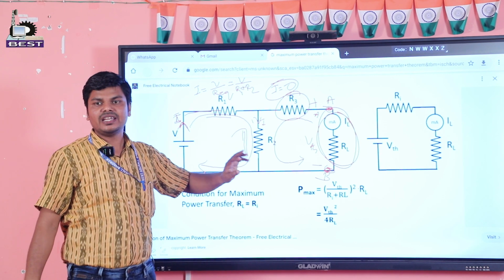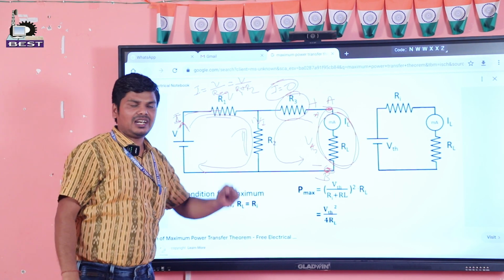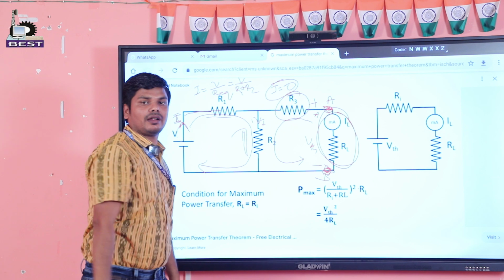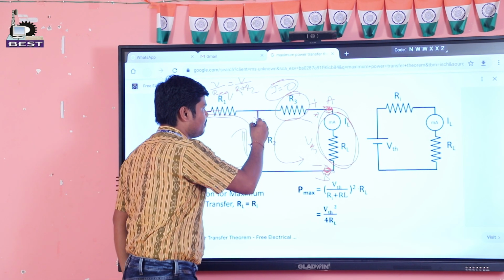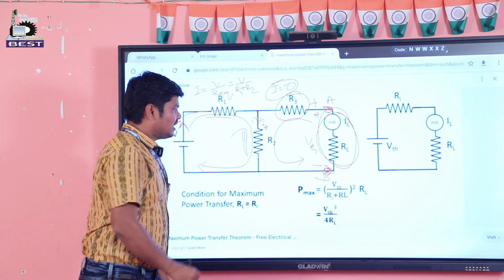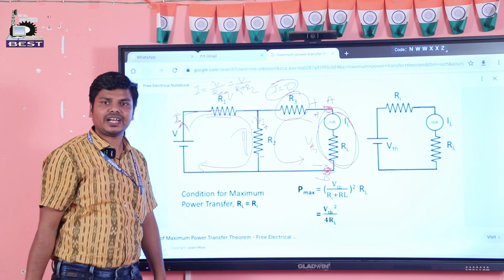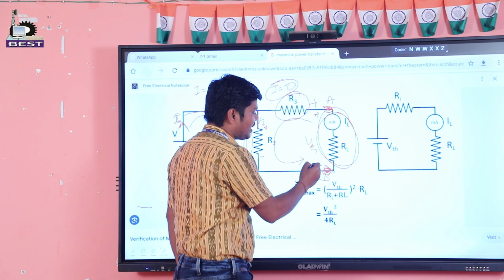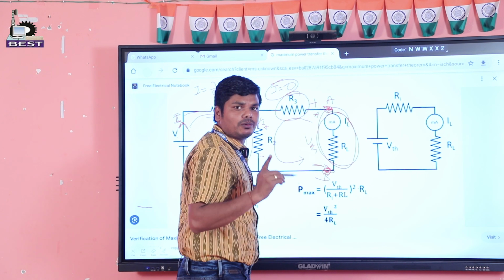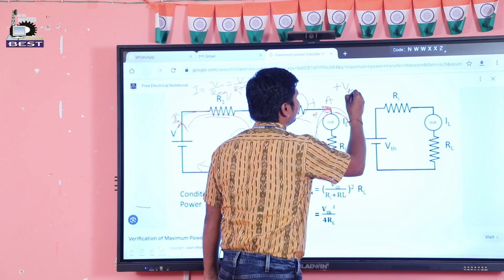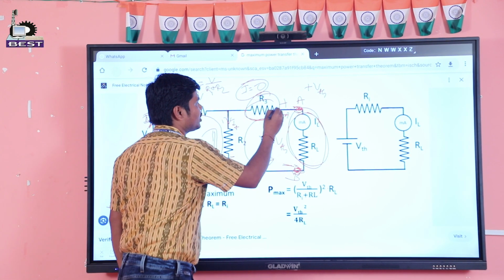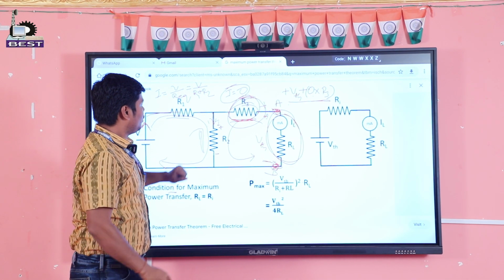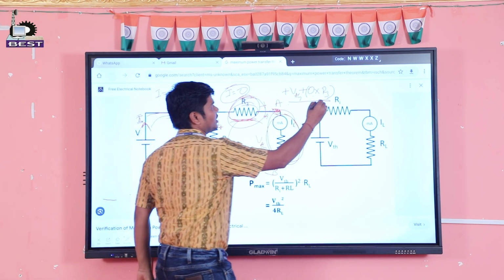After getting the current I, we will apply the KVL between the point A and B. Since the current entering point is this, it is taken as positive. Since this is the leaving point, this is taken as negative. When we apply the KVL from B to A, when we go from negative to positive, it is taken as a positive voltage, that is plus VTH. In R3 the current is 0. Then when we proceed from positive to negative, it is considered as negative.